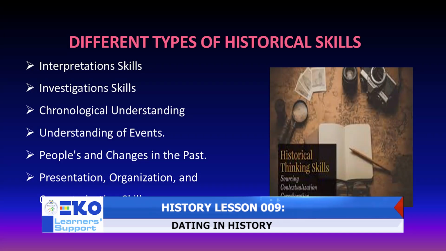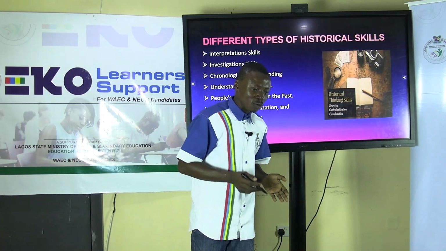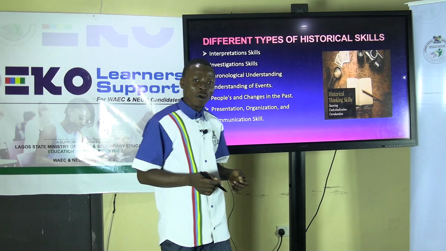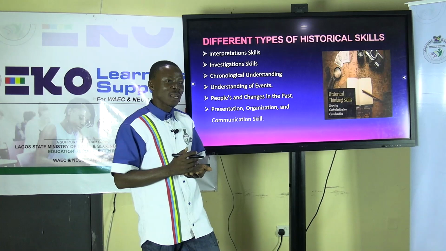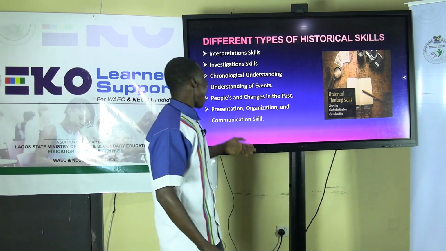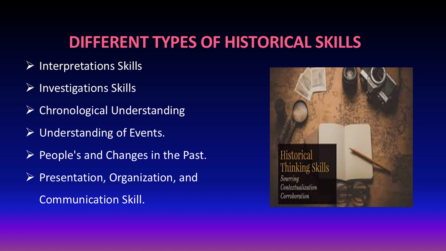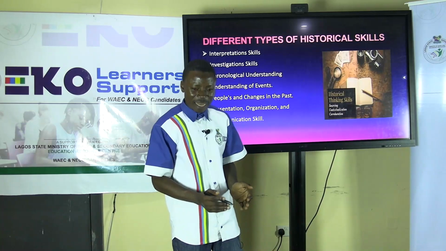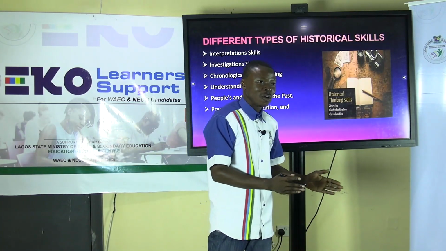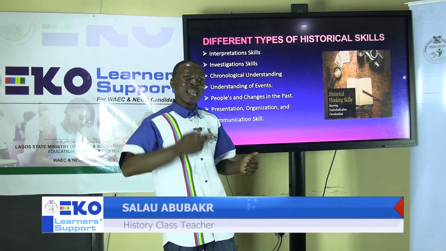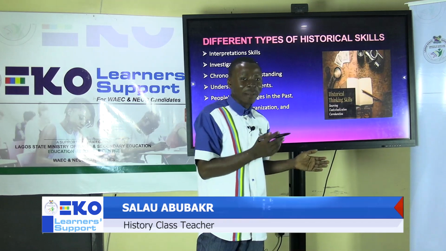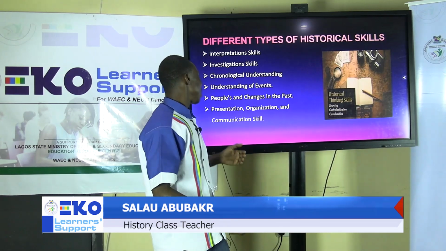Also, investigation skill. An historian should be an investigator that can investigate events, look at how they happen, and do thorough investigation about the sequence of events, and also chronological understanding. An historian should be able to understand the chronological order and be able to place events according to their chronological order. Chronological order of placement is very important in history because an event that happens first needs to be placed before an event that happens later.